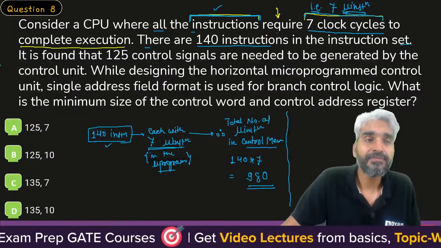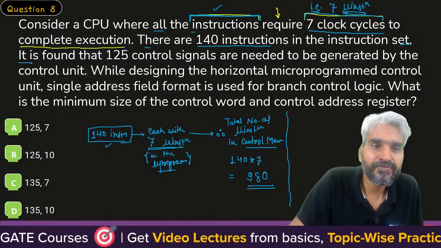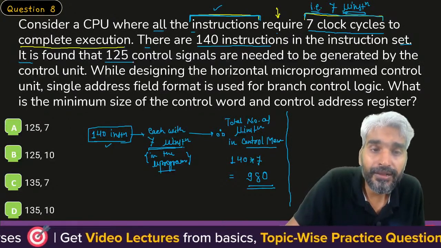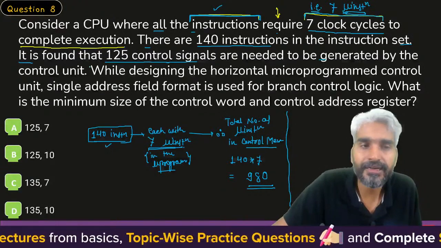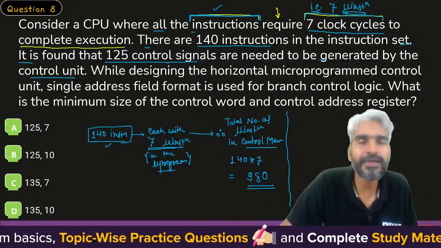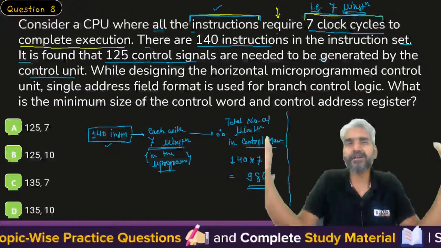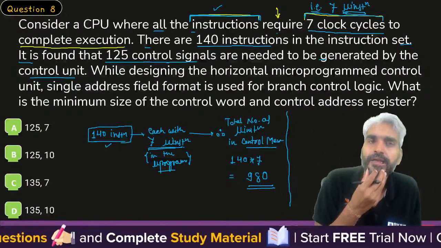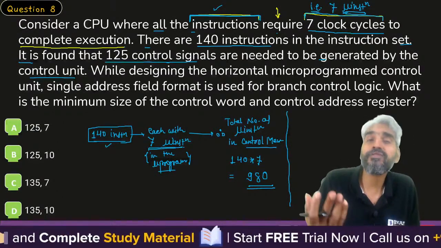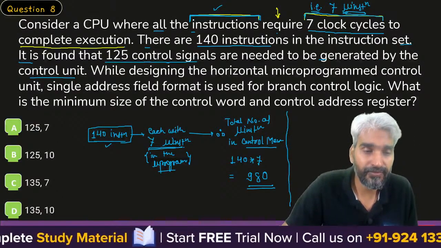Then what does it say? It is found that 125 control signals are needed to be generated by the control unit. That is, for the functioning of that particular computer, the overall need of control signals is 125.